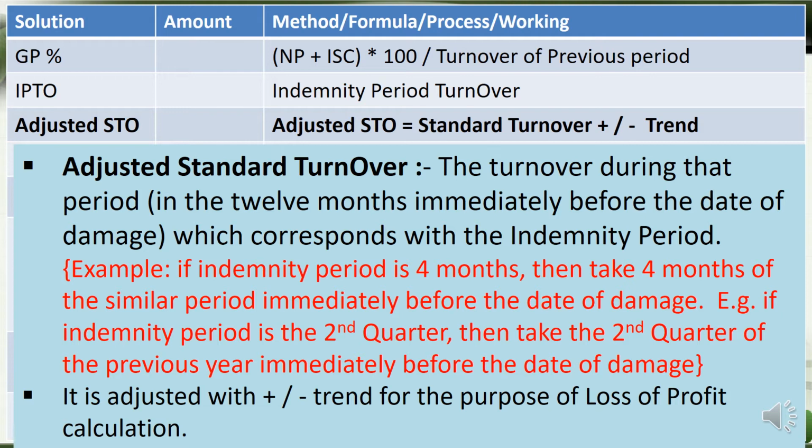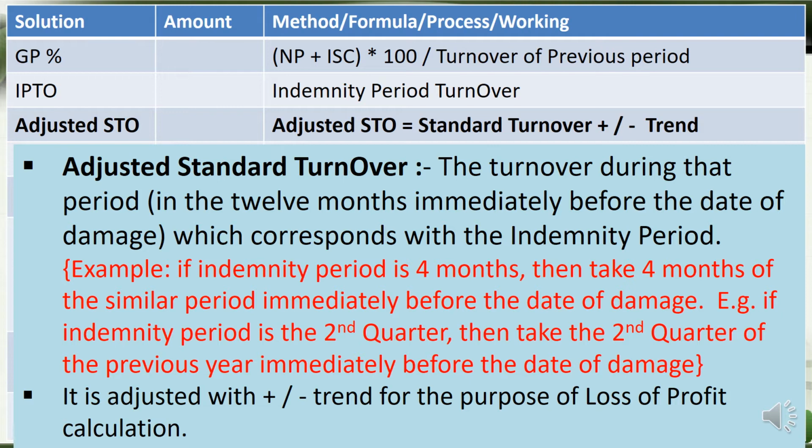For example, if a total annual turnover is given for 1 year and the indemnity period is 4 months only, and there is no detail about which quarter or which period in the previous year the standard turnover can take, then we just take the 4 months or 3 months, whatever the proportionate amount from the standard turnover. That's how simple. If the indemnity period is 4 months, then take 4 months of the similar period.